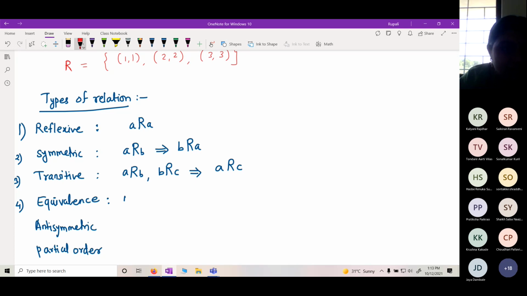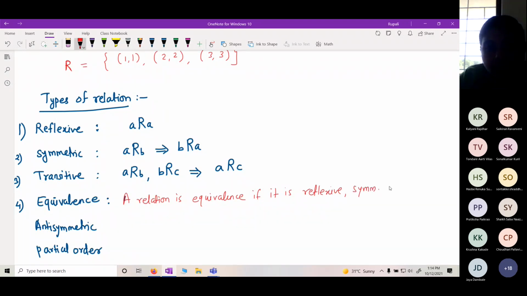Let me write it. It should satisfy all these three properties: reflexive, symmetric, and transitive. Then we say that a relation is an equivalence relation.